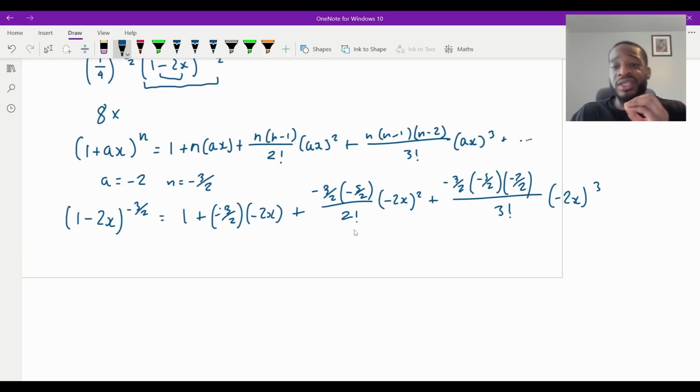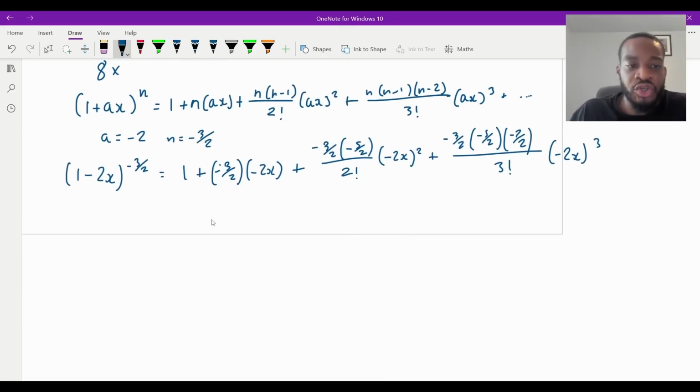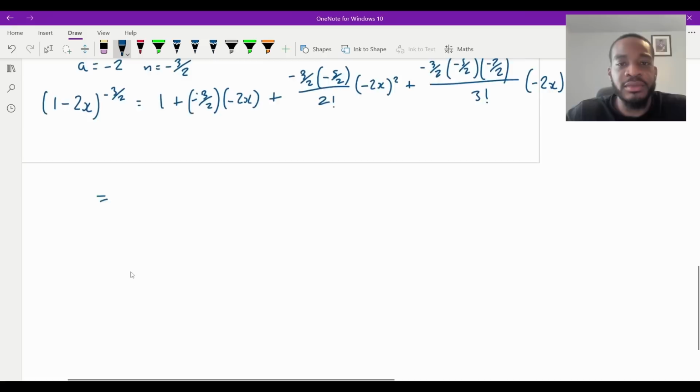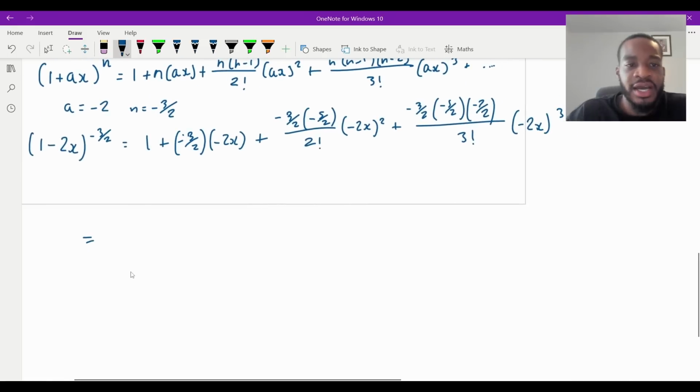And now it's just a matter of simplifying this. So we'll do the first one. It's going to be 1. The 2's are going to cancel, right? Minus minus will cancel. That's going to be 1 plus 3x.